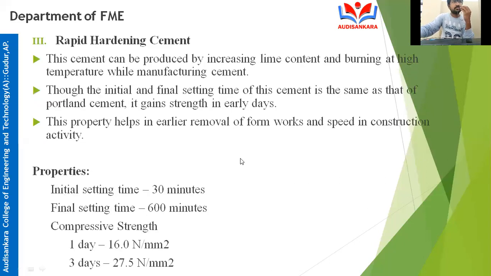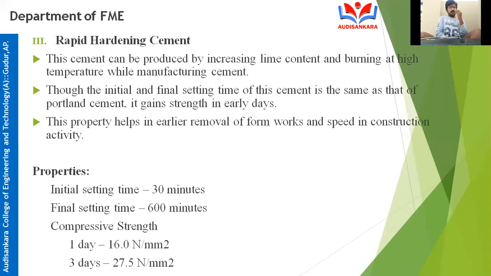Okay, next, rapid hardening cement. This cement can be produced by increasing the lime content. For producing different types of cements, they are changing the proportions of the cement. Now, in rapid hardening cement, what are they changing? They are changing the lime content. They are increasing the lime content.